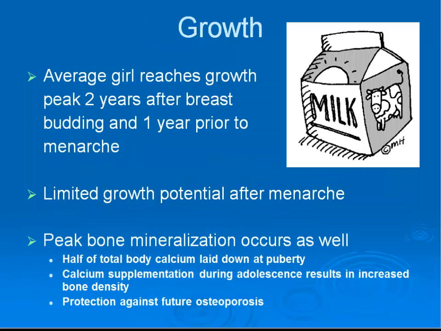Peak growth rate occurs about 2 years after breast budding and 1 year prior to menarche. Most of a girl's growth in height has occurred by the onset of menarche. However, significant bone mineralization is occurring at this time. Half of total body calcium is laid down at puberty, so calcium supplementation is important during adolescence to maximize a girl's peak bone density and protect her against osteoporosis and fracture later in life.